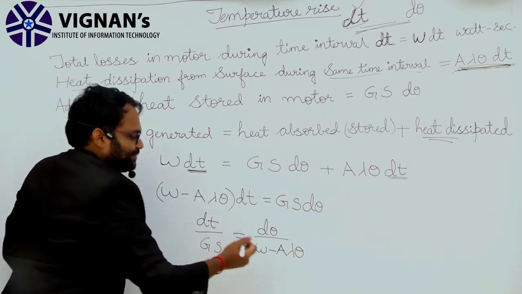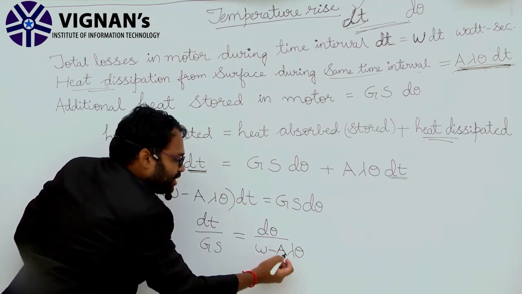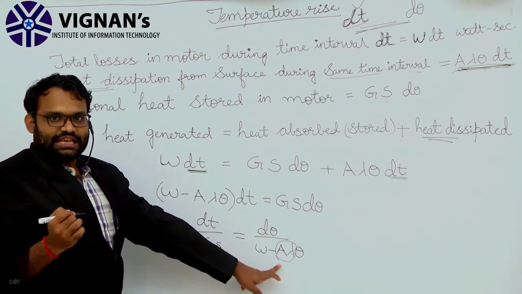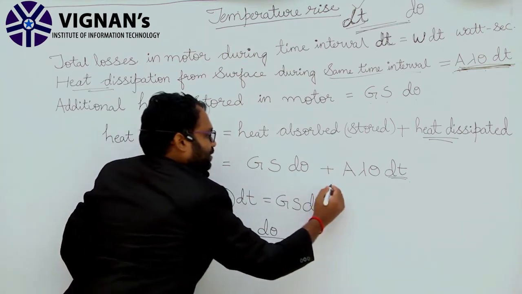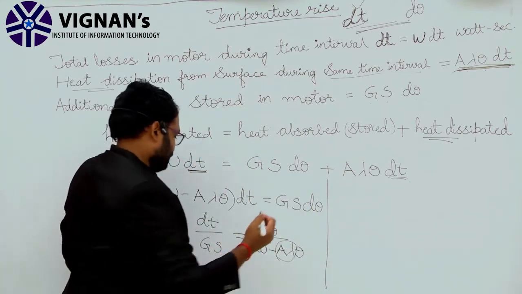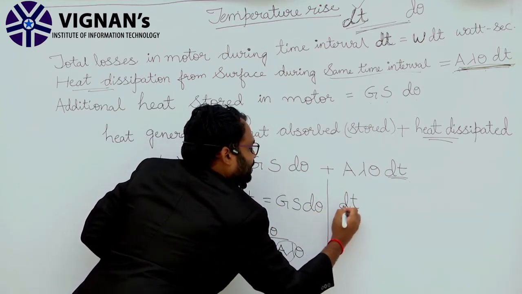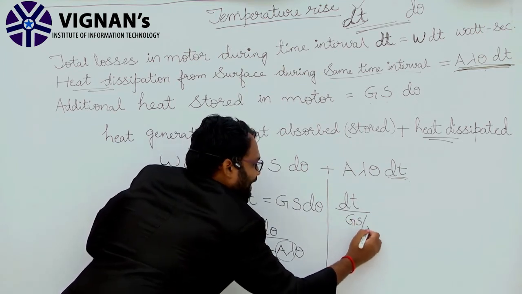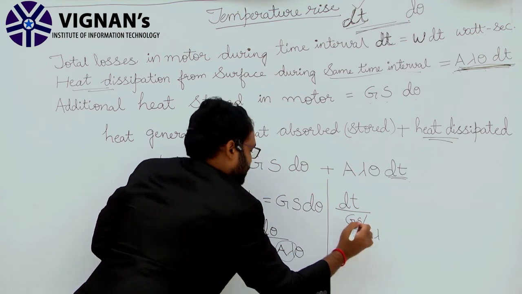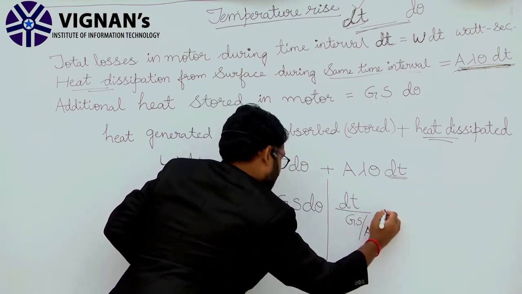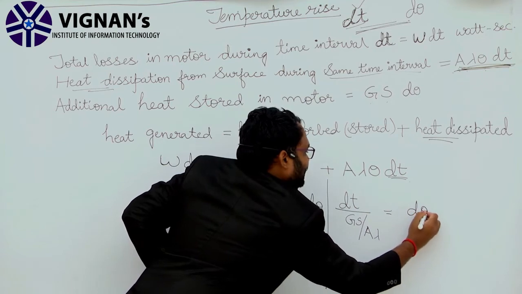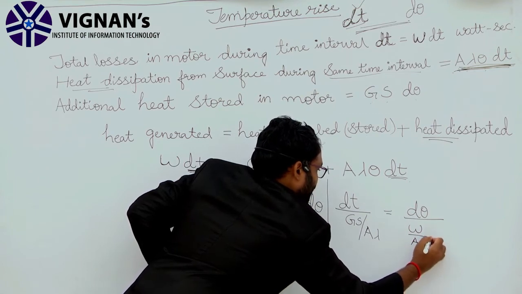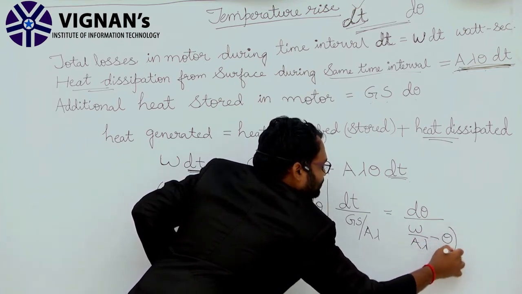Now in this expression, on the right hand side, take A lambda common. Then we obtain dt divided by GS by A lambda, equivalent to d theta by W by A lambda minus theta.